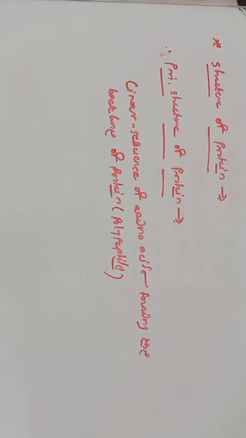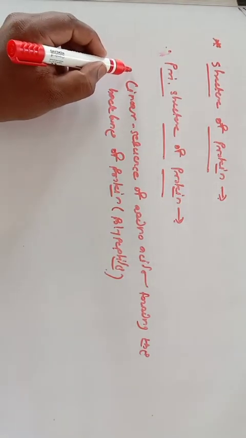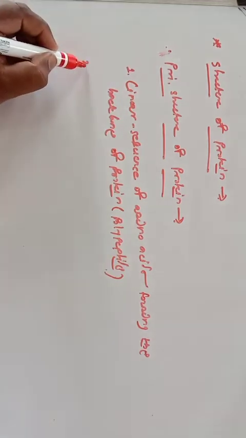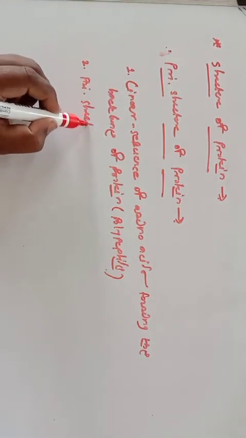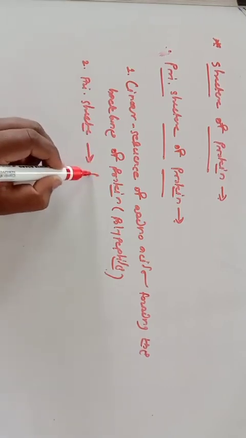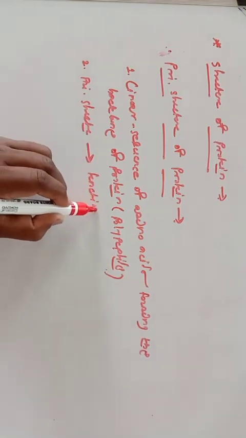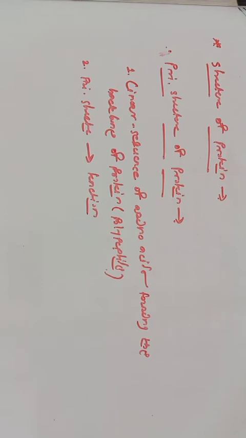Again, each protein has a unique sequence of amino acids. The primary structure of protein is largely responsible for its function. So the second important point: the primary structure of protein is responsible for the function of protein.